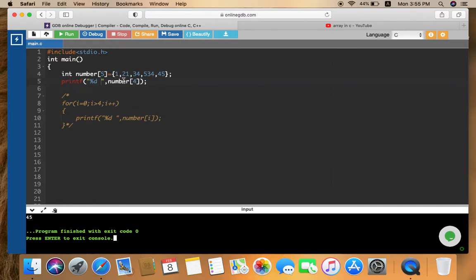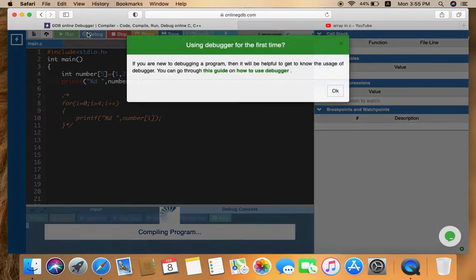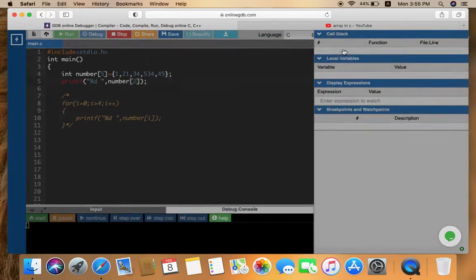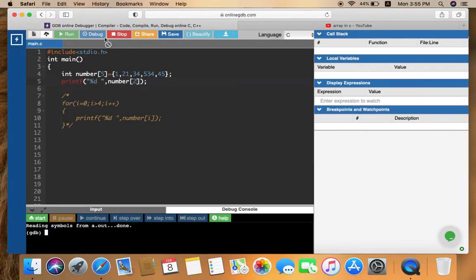Now if I want to print the number 34, what I have to do is write in a similar manner and count the position of 34. It is at 0, this is at first, and this is at second. So if I mention the second position in the square brackets, then it is going to give me 34 as the answer. Sorry, I have to run it. Stop it first.